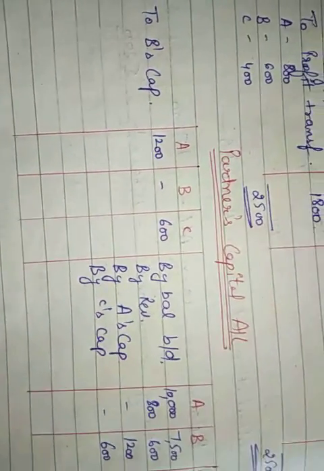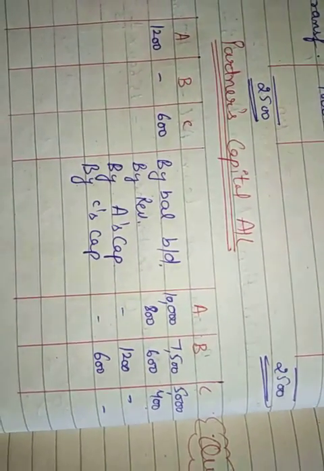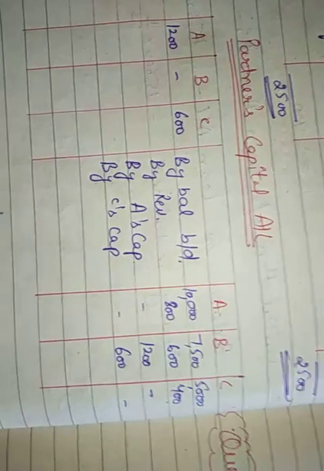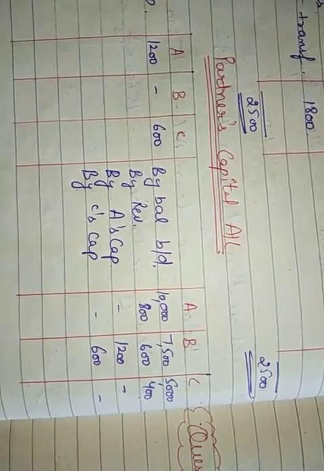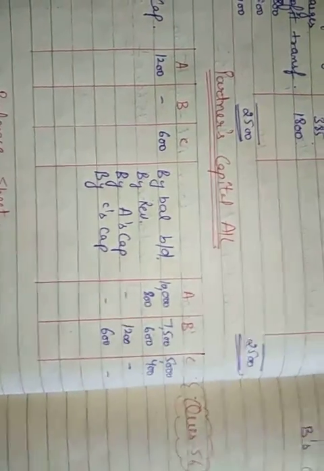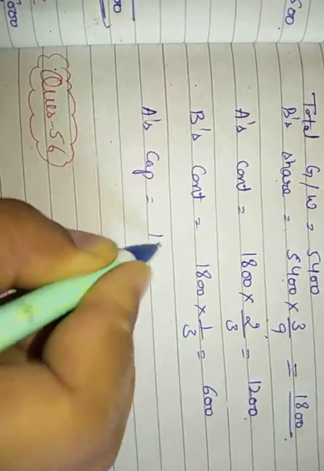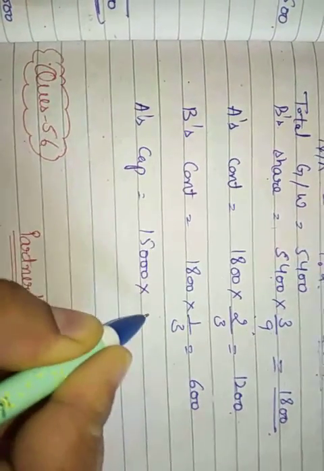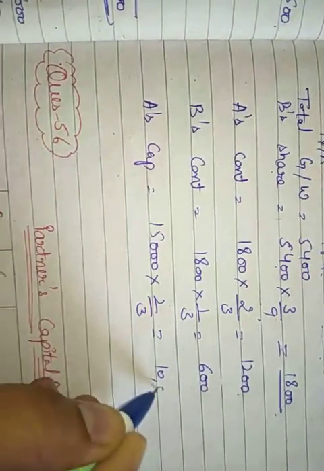Alright. Now the next thing is, it is said that the capital account of the new firm will be fixed at 15,000 rupees in their profit sharing ratio. Now look, if you have a total of 15,000 capital, then A's capital will be 15,000 into 2 by 3, and it will become 3 5 is 15, 5 2 is 10, 10,000.